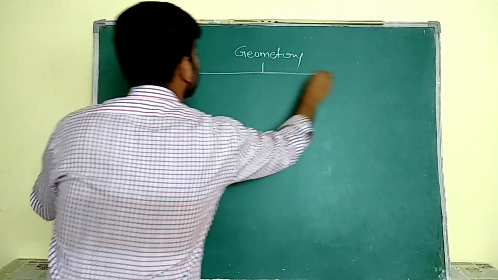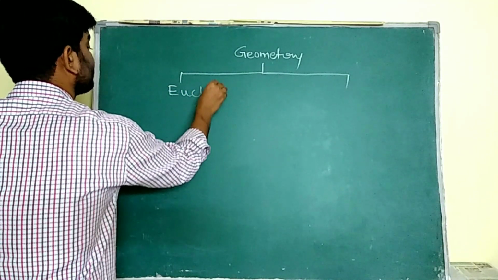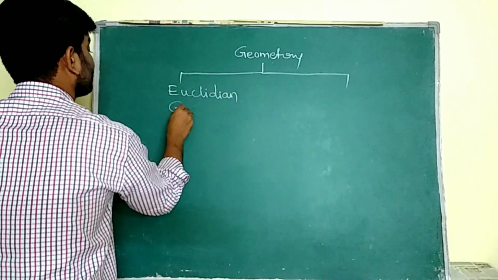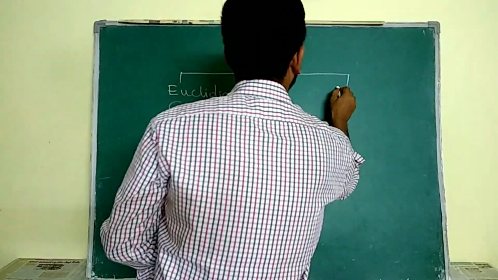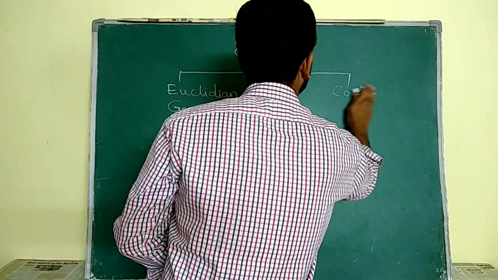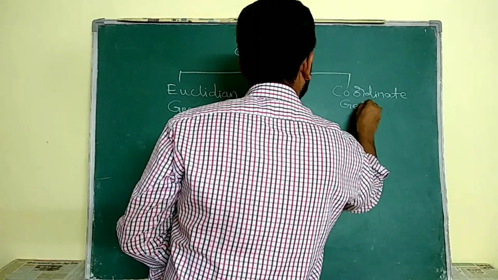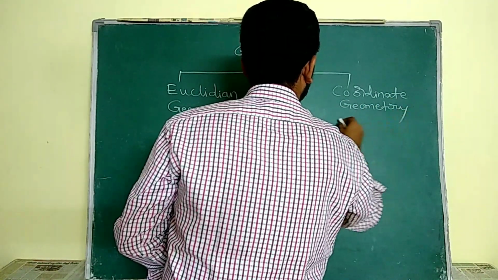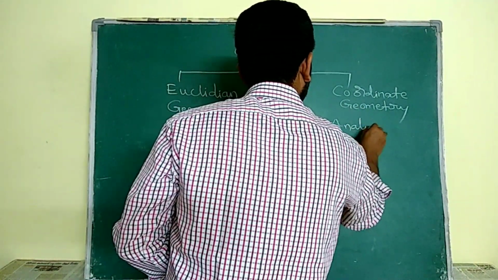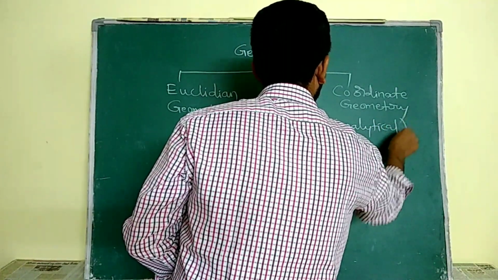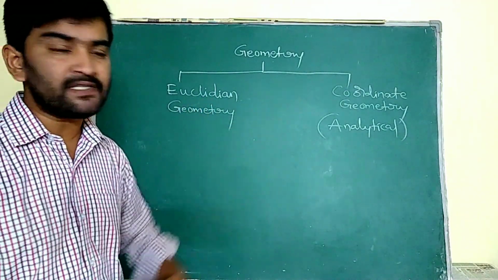Geometry is of two types. One is Euclidean geometry, another one is coordinate geometry.